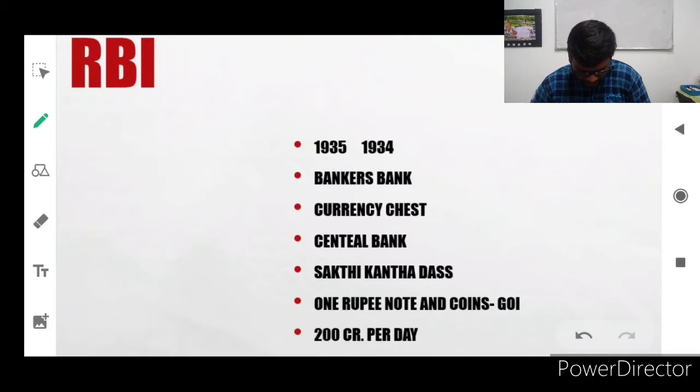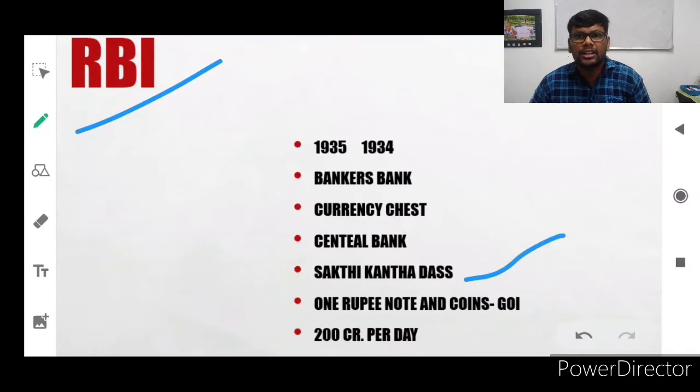And now we are going to discuss RBI. RBI, Reserve Bank of India, is the currency creator and the only sole authority to issue currency notes in India. Who is the RBI governor? Shaktikanta Das. Shaktikanta Das was the collector for Dindigul in the year 1994, I think. But at present, the RBI governor is Shaktikanta Das. And 1995 is when the bank started.